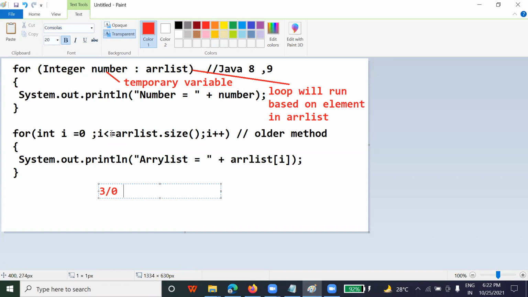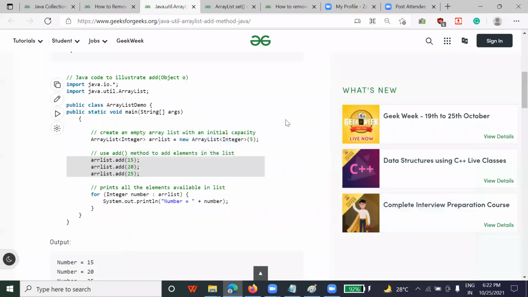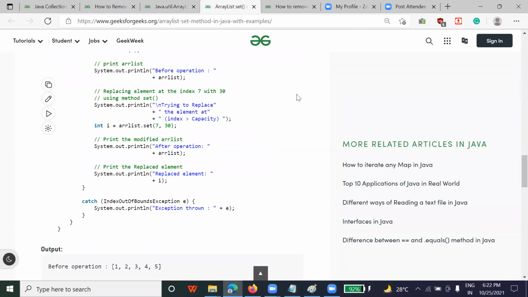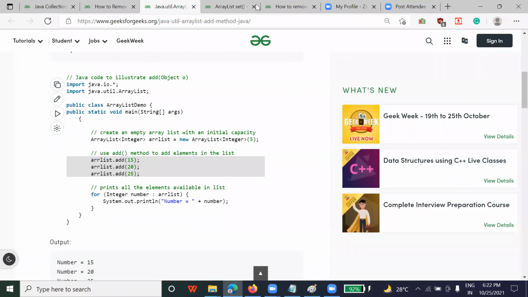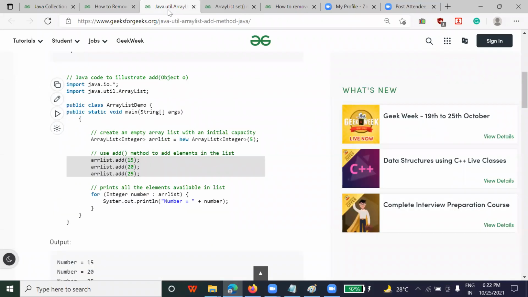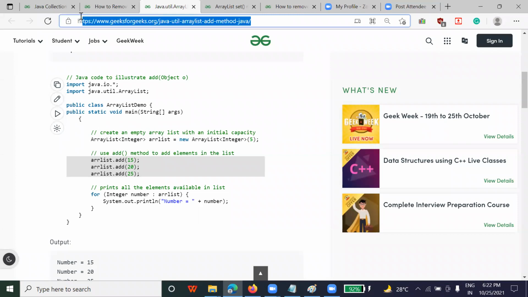I think except Mamata and Harish, nobody asked me any questions or doubts. I don't know whether you are giving time from your side or not, but I want everyone to be clear about each and every topic. You can ask me wherever the topic is not clear to you. So do these programs today: how to update an element, how to remove an element, and how to add an element. Okay, these 3 programs, I'm sharing the link.